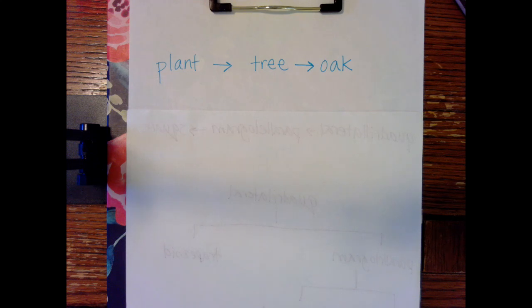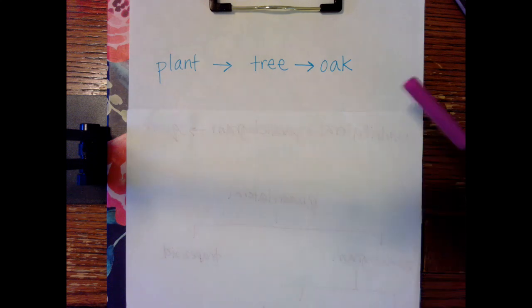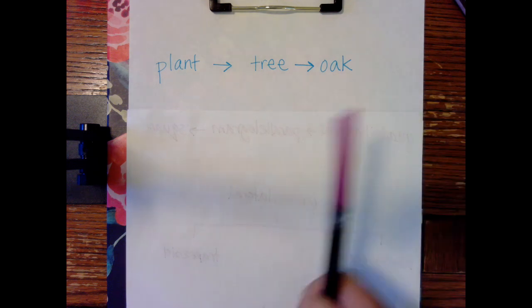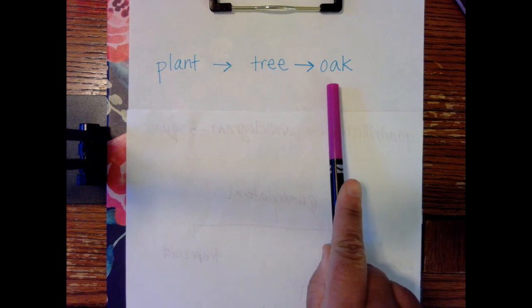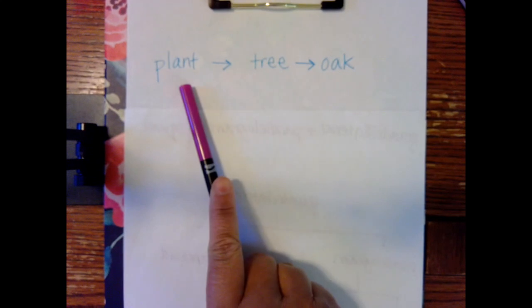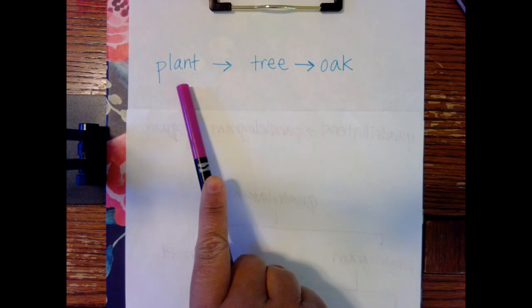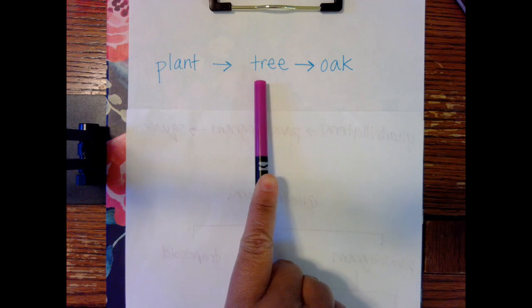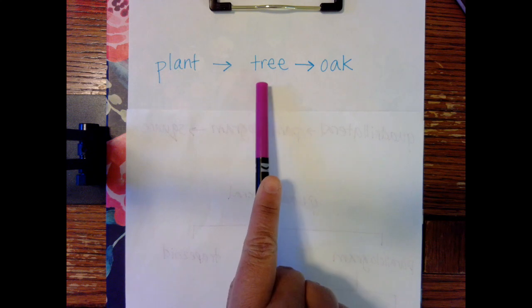So an oak tree is a very specific kind of tree. All oak trees are trees. All trees are plants. Are all plants trees? No. There are grasses, flowers, bushes, you name it. Are all trees oak trees?